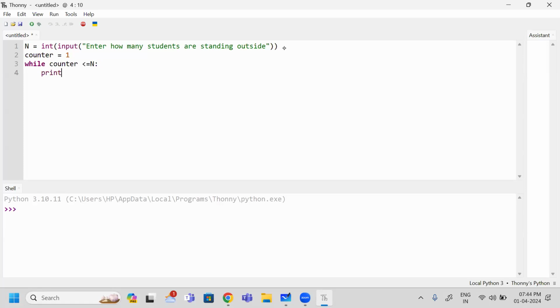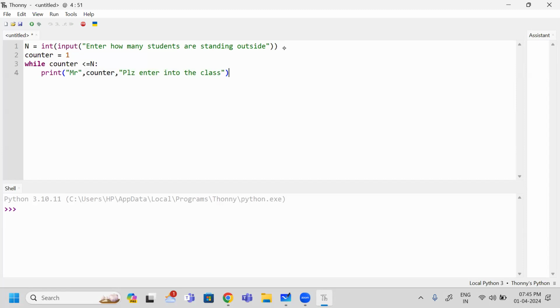Next, what I am doing? Print Mr. counter, means Mr. 1, Mr. 2, Mr. 3, like that I am inviting. Mr. counter, please enter into the class. So like that I am writing.